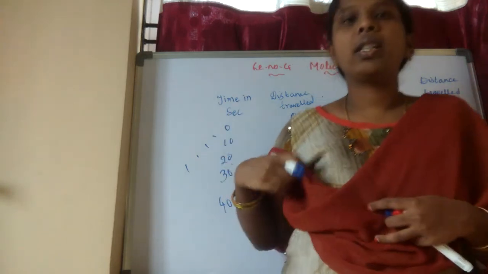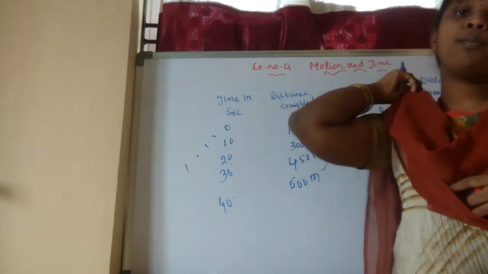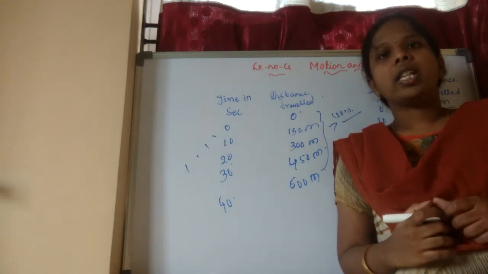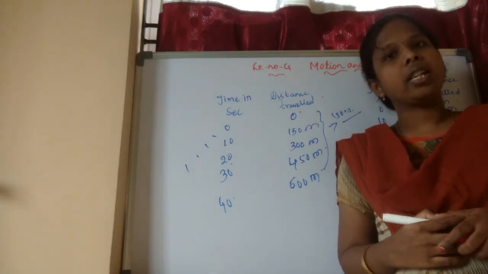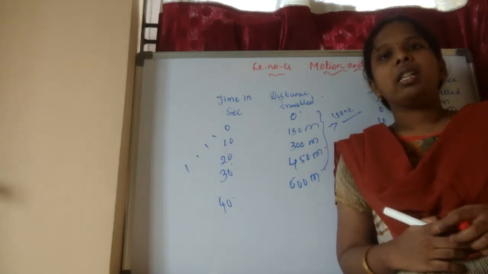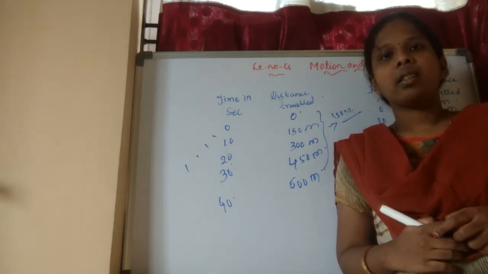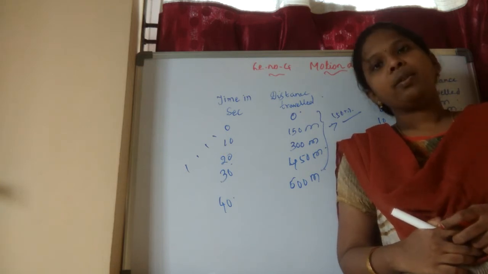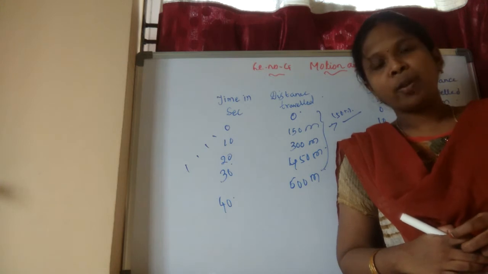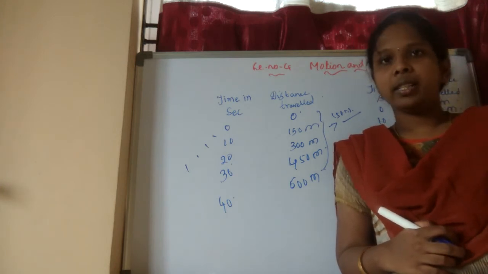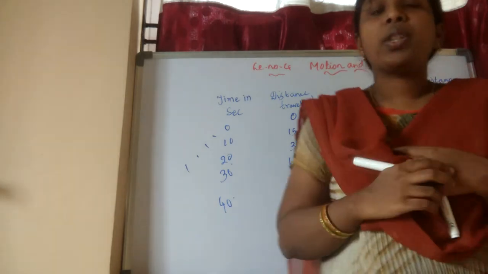So in this example, the clock covers equal distances in equal intervals of time, but the butterfly will not cover equal distances in equal intervals of time. So the butterfly is in non-uniform motion. Coming to the clock, it is in uniform motion.